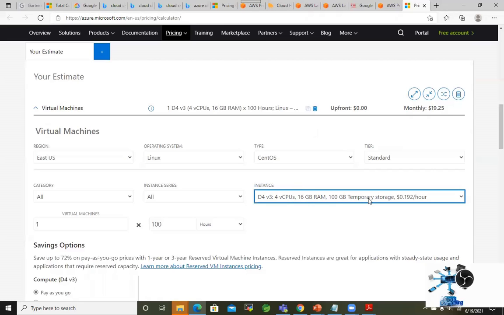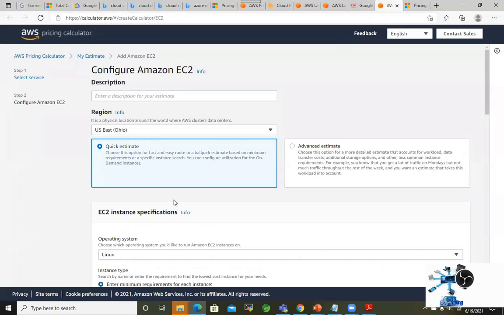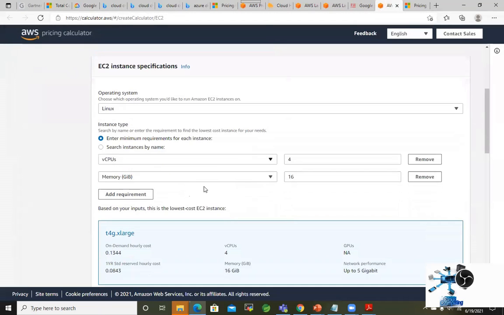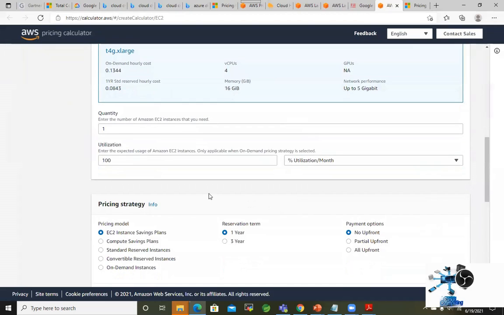Let's keep that one and try to get the same configuration in AWS, right? So in AWS, here is 4 vCPUs, 16 GB. I want US East, Linux, okay, I have selected that. 4 vCPU, 16 GB, same, right? That's fine. Quantity one and utilization 100%.